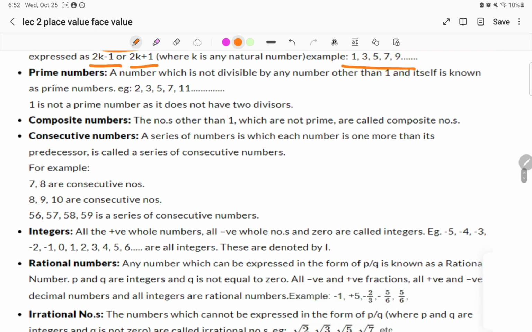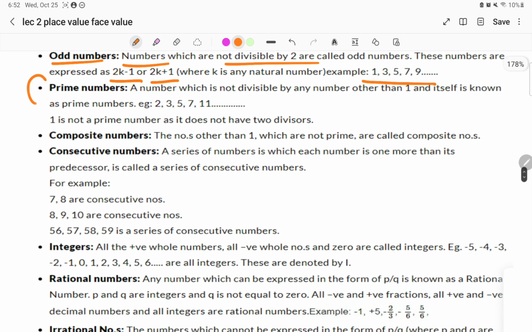Now yesterday I explained what prime numbers are in detail. Simply, I would like to tell you once again that the prime numbers are the numbers which are not divisible by any other number than 1 or the number itself. Or we can also redefine the prime numbers as the numbers which have only 2 factors.